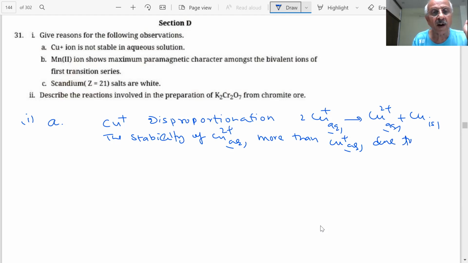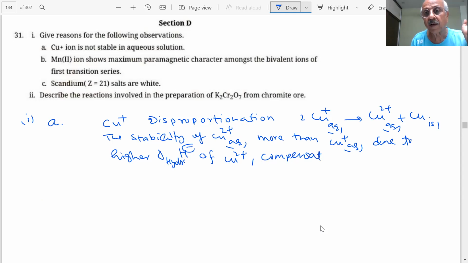Due to higher delta H hydration of Cu2+, which compensates for the second ionization enthalpy of copper.